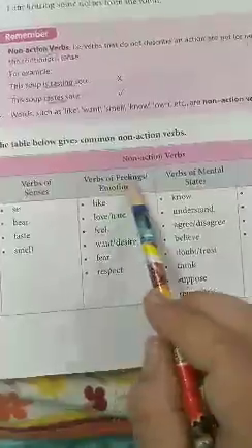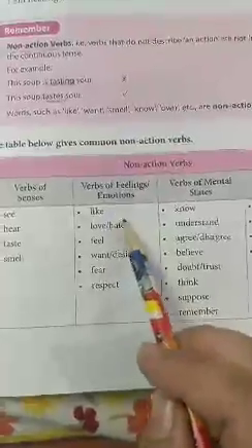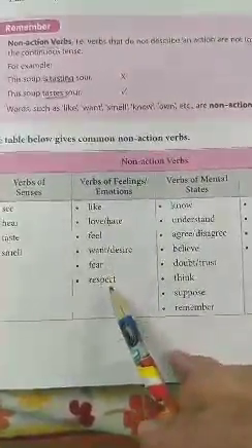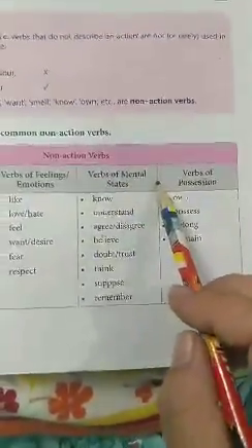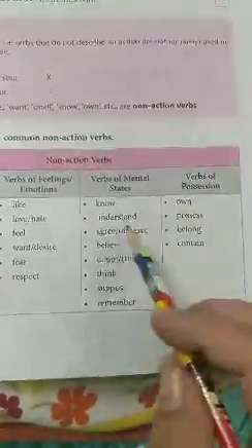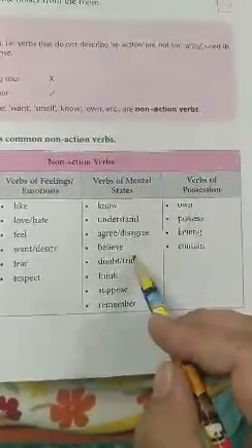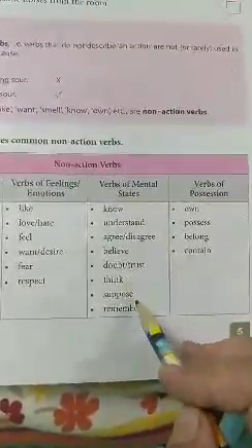Okay. Verbs of feelings and emotions. In feelings and emotions के लिए हम कौन कौन से नॉन एक्शन वर्ब यूज करते हैं? लाइक, लव, फील, वांट, fear, respect. And verbs for mental states. How do we feel mentally? Know, understand, agree, disagree, believe, doubt, trust, think, suppose, remember.